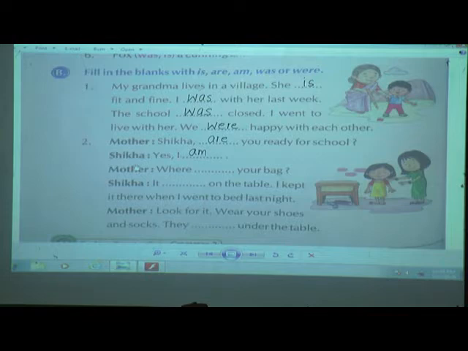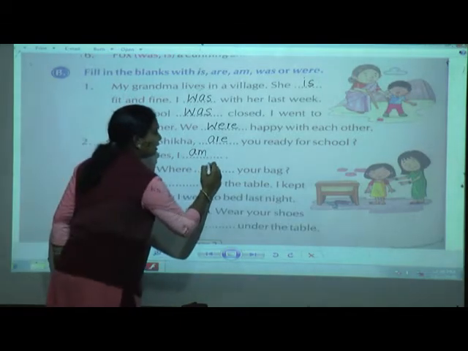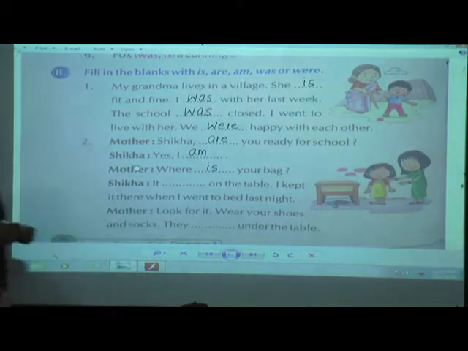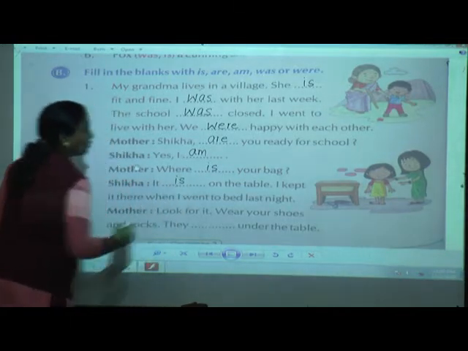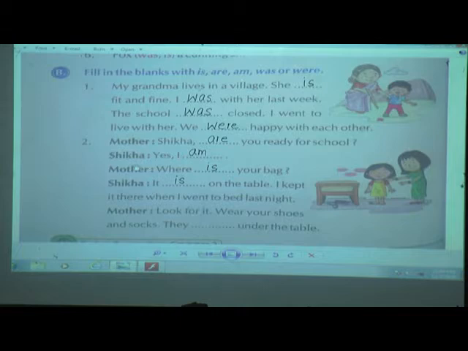Now mother is asking, where is your bag? Mother is asking Shikha, where is your bag? Now Shikha says, it is on the table. I kept it there when I went to bed last night.